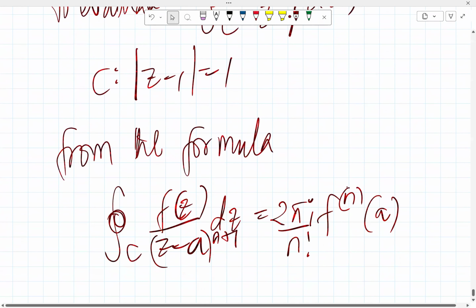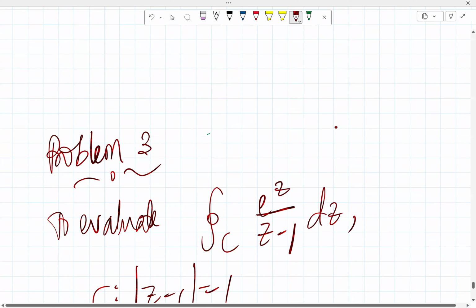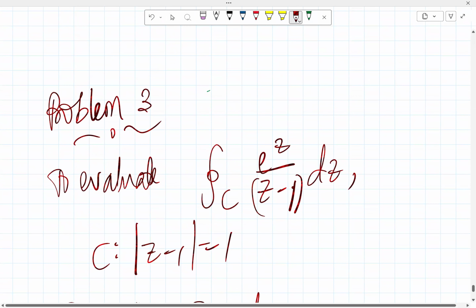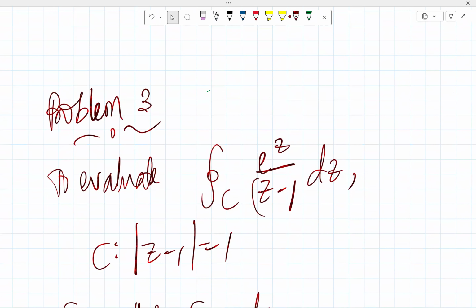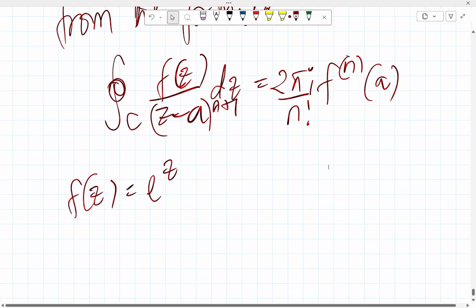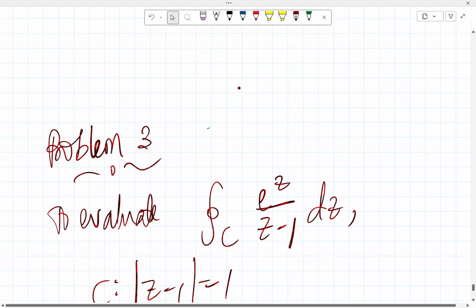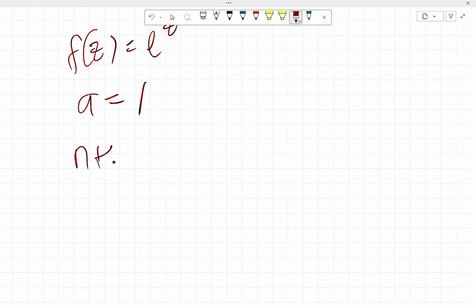So if we compare that, we see that f of z is equal to e raised to the power z right here. Then here, this is raised to no power, so it's like power 1. So it looks like n plus 1 is 1 in that case. But in the formula we have z minus a, and here we have z minus 1. So it means that a is equal to 1, and n plus 1 is equal to 1.